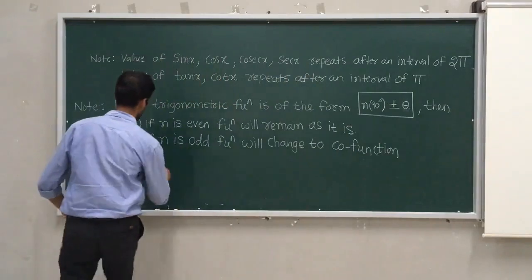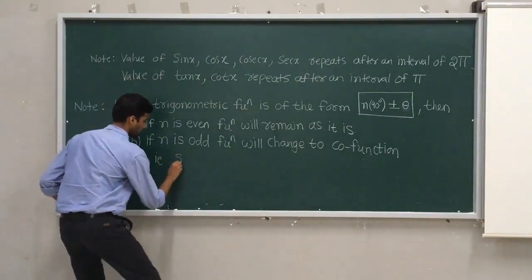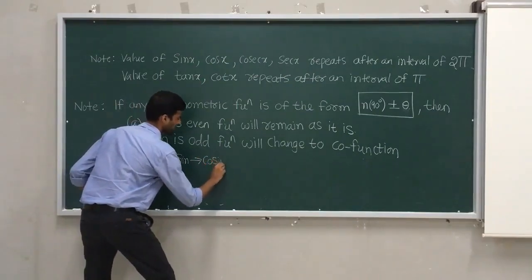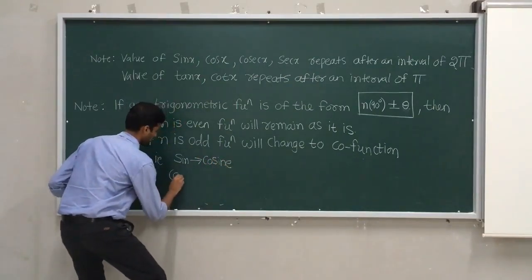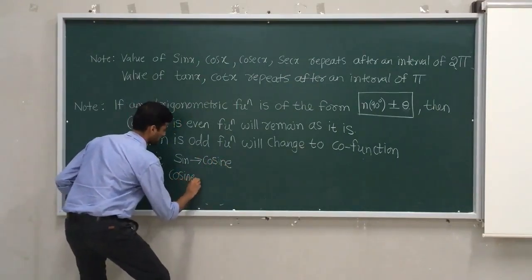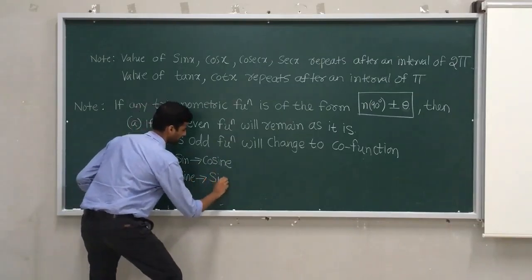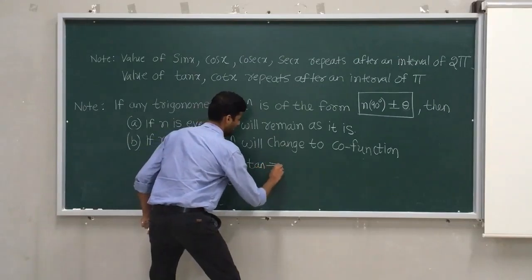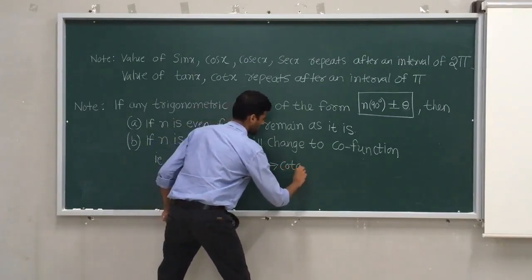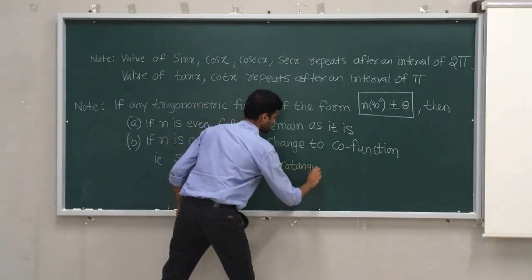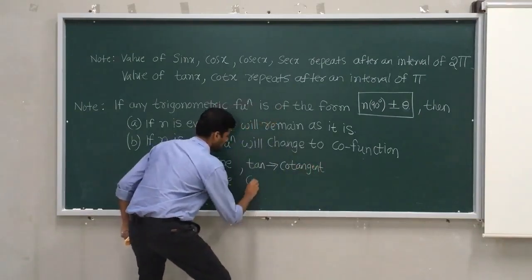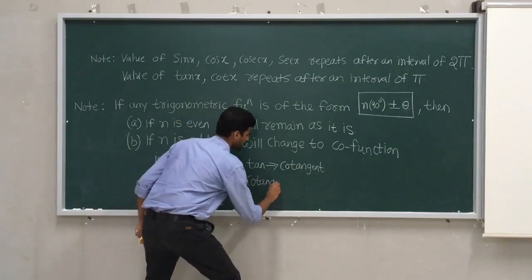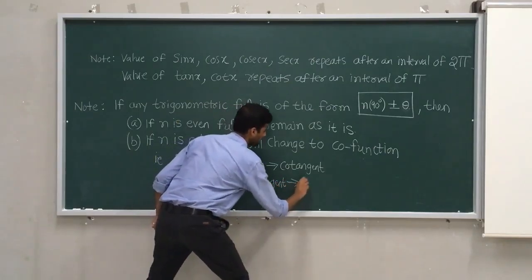That is, sine changes to cosine. Cosine, that is cos, changes to sine. Tan changes to cotangent, that is cot. Cotangent, you will simply say cot, changes to tangent.